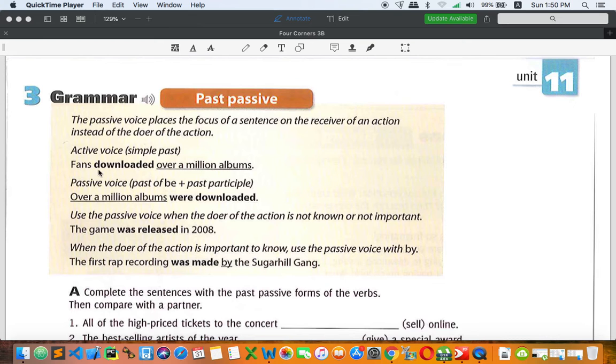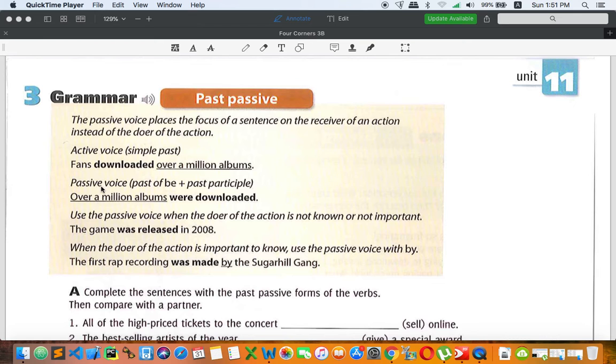For example, right here: fans downloaded over a million albums. As you can see, over a million albums is the object and fans is the subject. If we focus on this sentence, it is active. And when you write or say something like this, the main focus is the doer, the performers. Here, fans. But we want to change the focus of the sentence by using the passive.